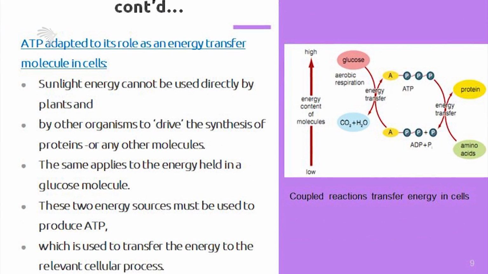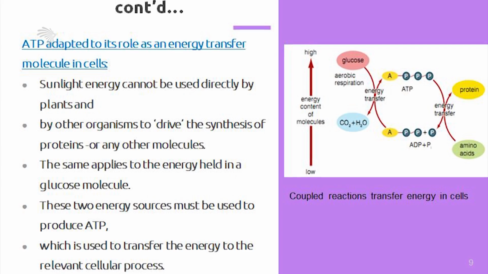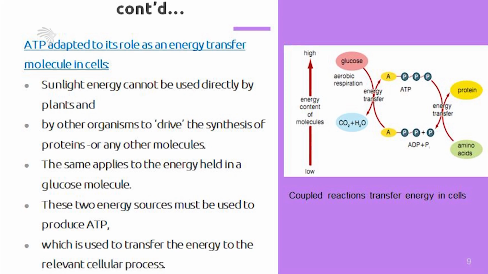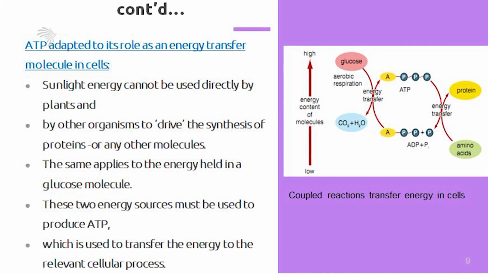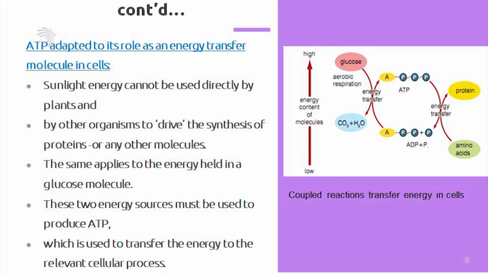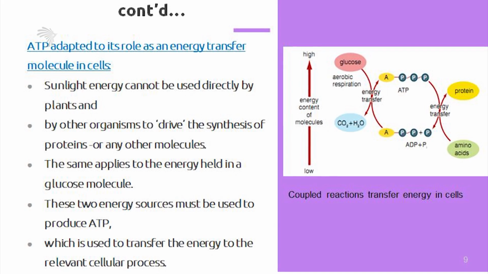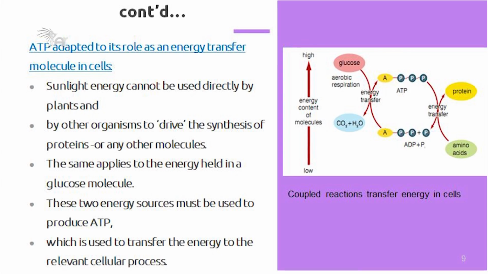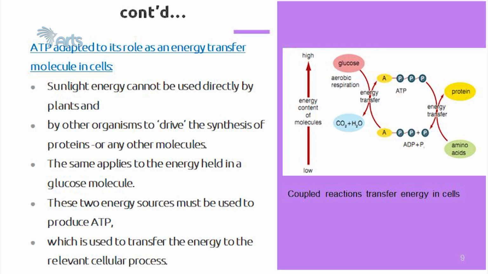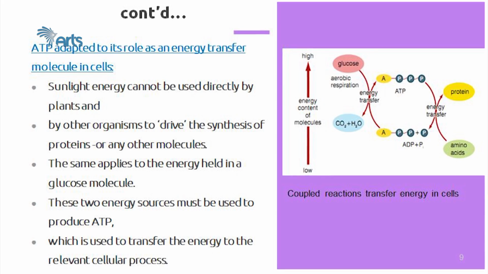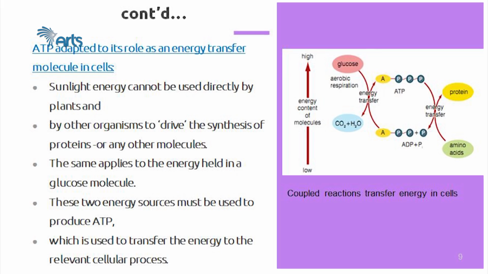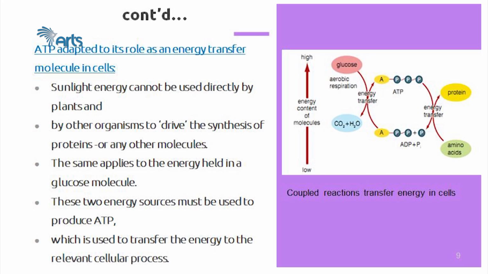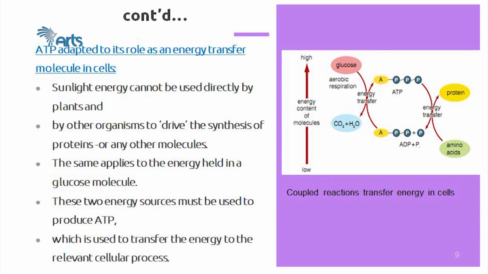ATP is adapted to its role as an energy transfer molecule in cells. This is another point to give attention to. Sunlight energy cannot be utilized directly by plants and other organisms to drive the synthesis of protein or any other molecules. The same applies to energy held in a glucose molecule. These two energy sources, the sunlight energy as well as the energy in the glucose molecule, must be used to produce ATP. They are used to synthesize the ATP molecule, which is used to transfer the energy to the